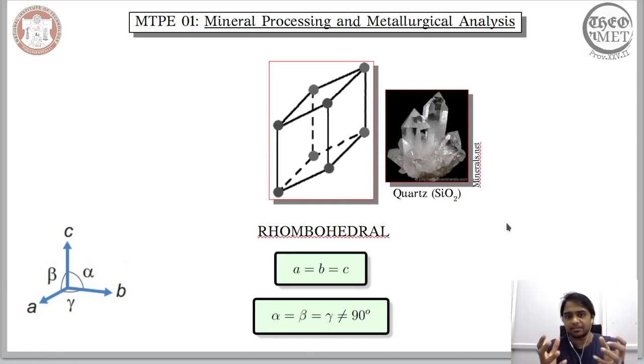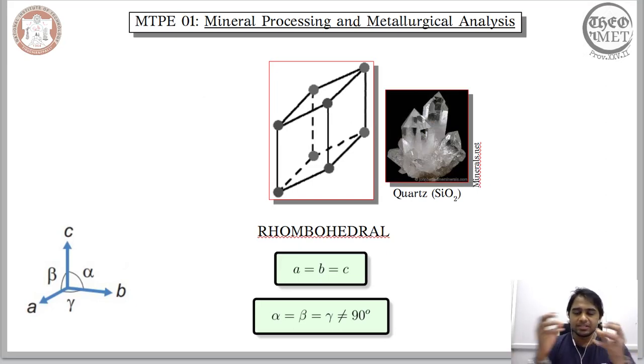This is nothing but the reflection of the regular arrangement of the atoms within the mineral. So you have a definite regular arrangement of the atoms within the mineral, and when you observe it in its natural form, this regular arrangement is also observed on the surface, and that's the reason why we get these definite faces on the surface. You get a definite shape on the surface.